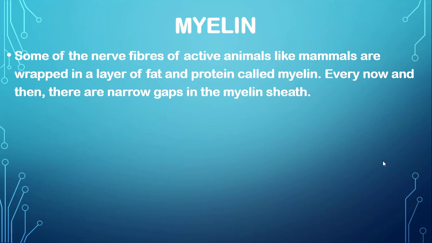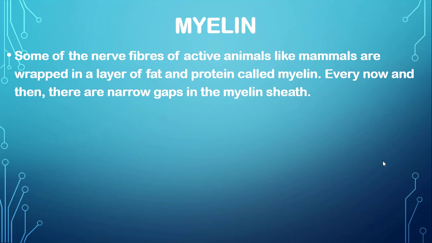Every now and then there are narrow gaps in the myelin sheath. We studied that these gaps are nodes of Ranvier, and messages jump from one node of Ranvier to the next, and this makes the messages very fast.